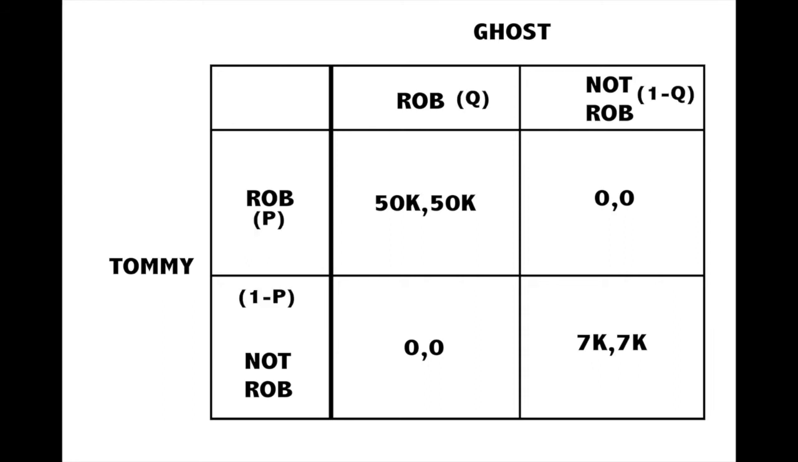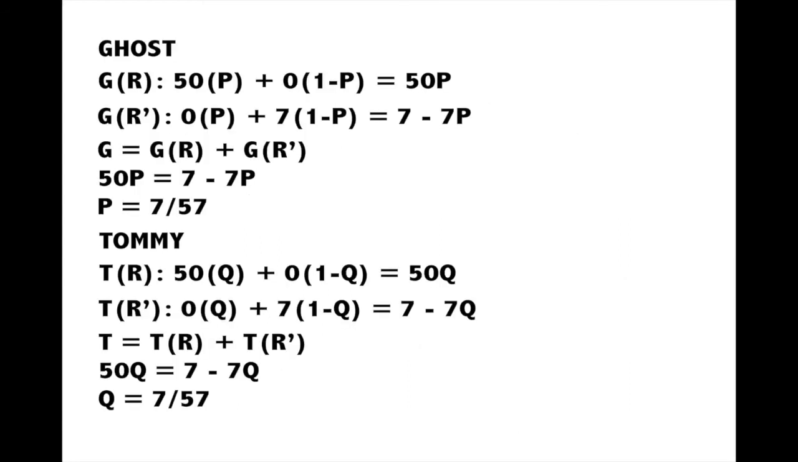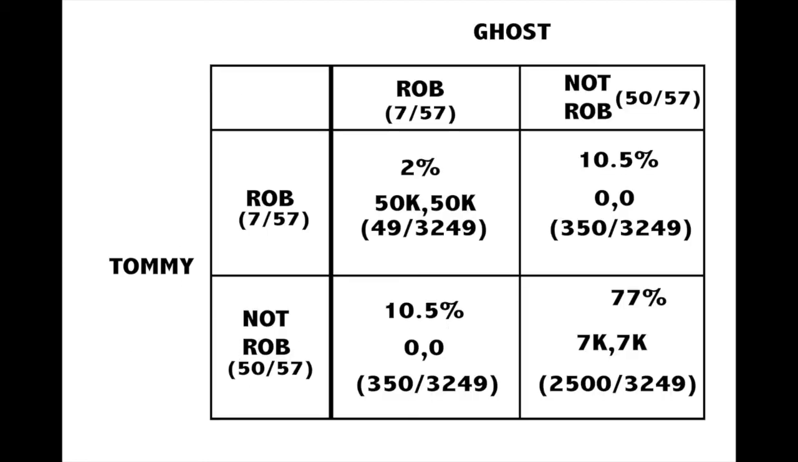However, in order for us to determine which outcome is most likely to occur, we must calculate the Nash equilibria in mixed strategies. We do this by assigning probabilities to our actions. First we must calculate what the values of P and Q are. We do this by equating the following equations to each other. As you can see from the working out, P equates to 7 over 57 and Q also equates to 7 over 57. Now we can put these values into our matrix and determine what our Nash equilibrium is in mixed strategies.